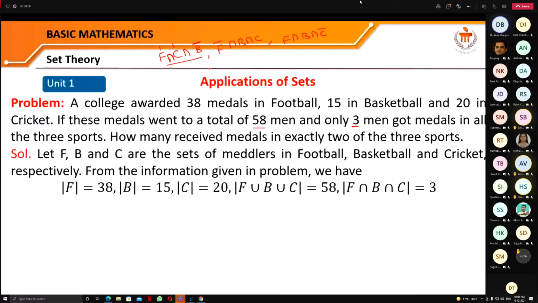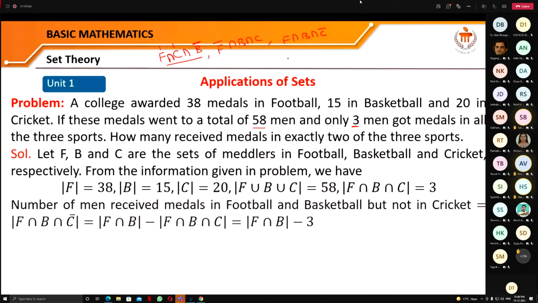So this is the set of those people who were getting the medals in football and cricket, but not in basketball. Similarly, this is the set of all those people getting the medals in basketball and cricket, but not in football. And similarly here, the people getting medals in football and basketball, but not in cricket. So we have to find the sum of all these, right?